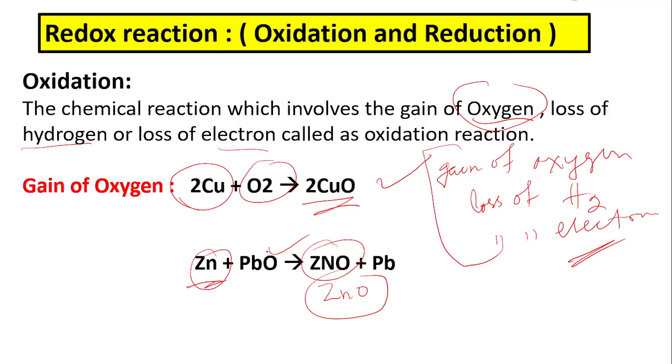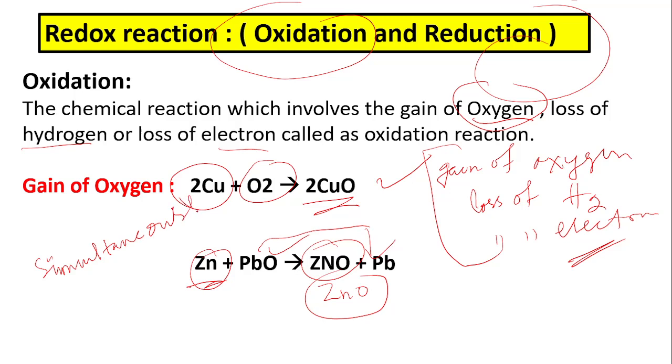But again, you can notice that lead oxide loses oxygen. That means oxidation and reduction both are carried out simultaneously at a time. So these reactions are combined and called redox reaction.